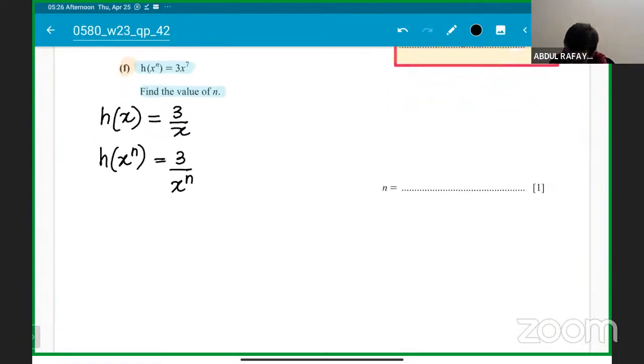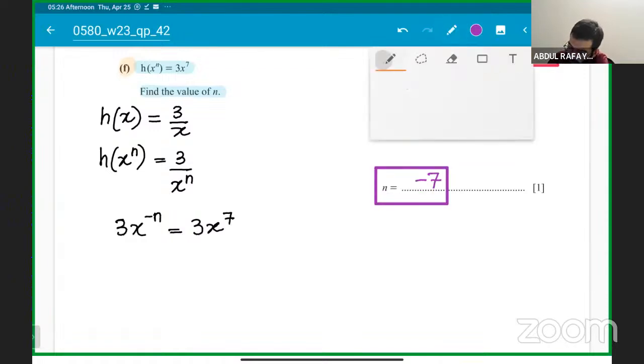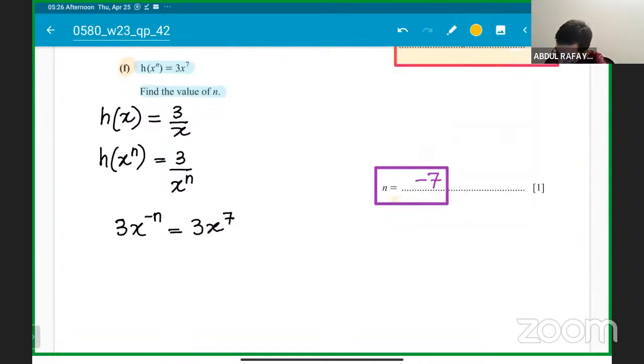पहले तो आपने ये identify करना है. Once you got this, it is 3 divided by x power n, so bringing it up it will be 3 power of x minus negative n is equals to 3x power 7. You can compare it and you will yourself say that n is equals to negative 7. Everyone got this clear, guys? Just comparing the values will help this question to be solved, okay? Is everyone clear?